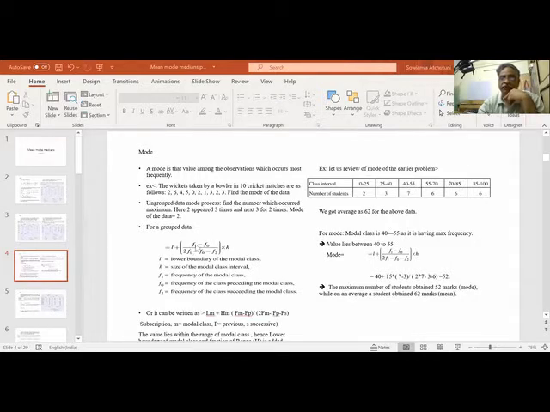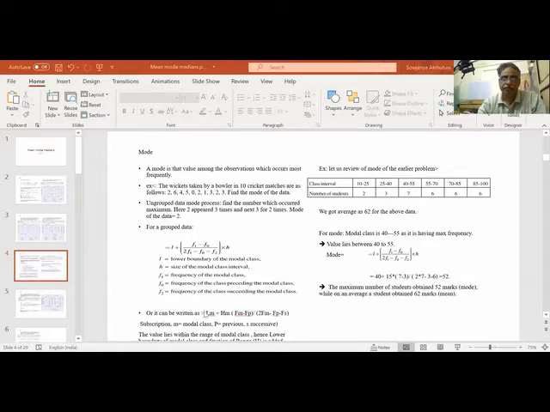That comes from this fraction. This fraction depends on the lower frequency and upper frequency, and the relation between these three depends on where I stand. So F1 is the frequency of the model class, F0 is the frequency preceding the model class, F2 is the frequency of the class succeeding the model class. So F0, F1, F2.